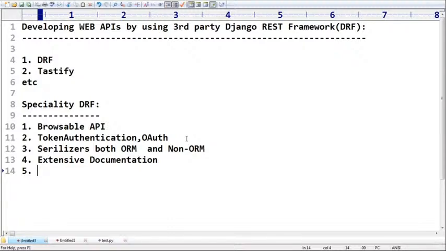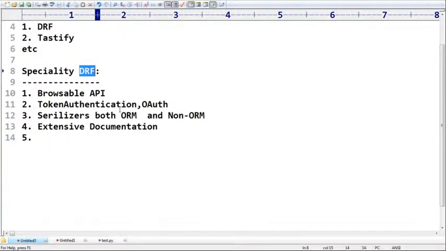Just like Django, our life will become very easy because of this DRF. What is the meaning of DRF? Django REST framework. Remember this one. It is not part of Django. It is a third party thing.